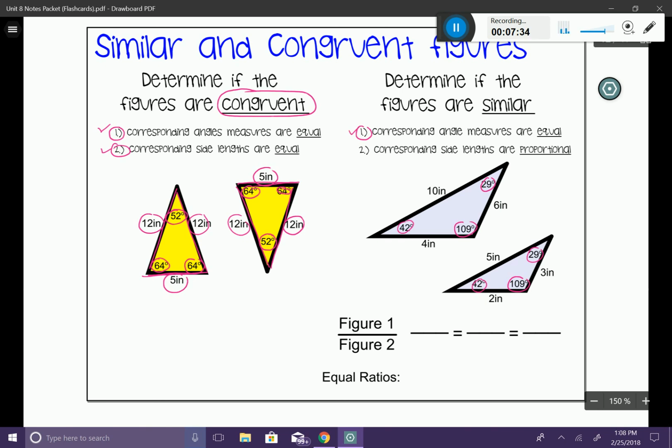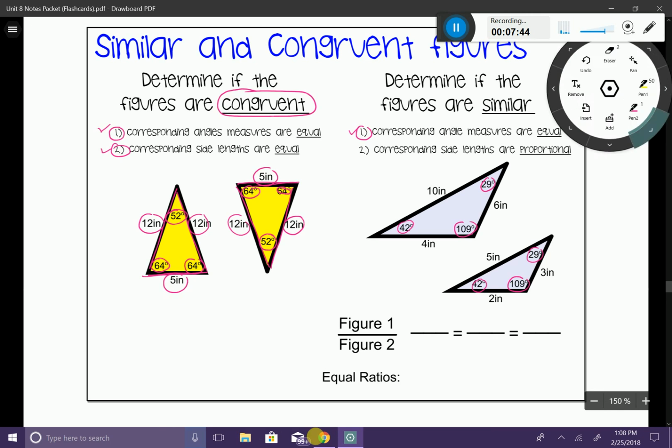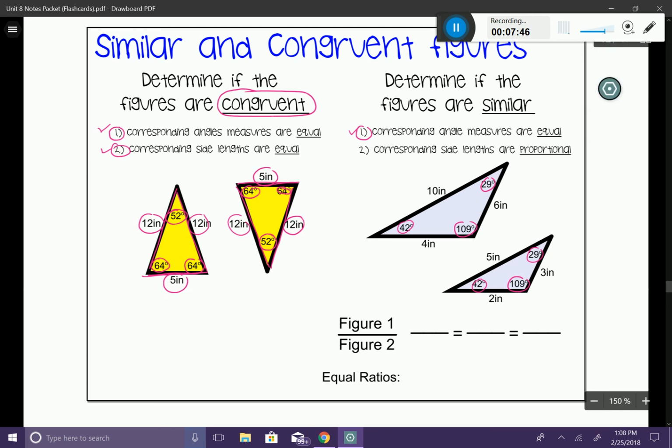But this is the test that actually requires a little bit of work. We have to ask ourselves, are corresponding side lengths proportional? Let me show you how to do this. So I'm going to change my pen color real quick so I can show you this. What I want to do is indicate figure 1 and figure 2. Pick which one you want to work with. I'm just going to call this figure 1, and I'm going to call this guy figure 2.